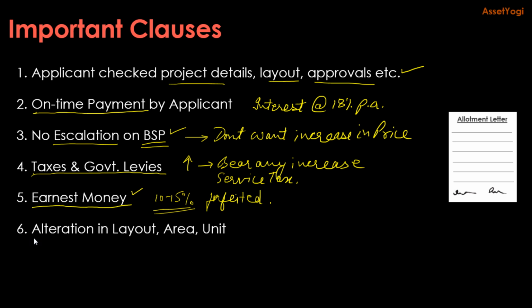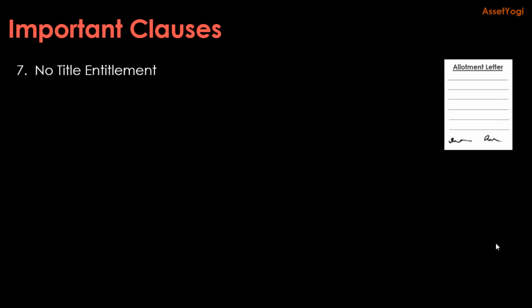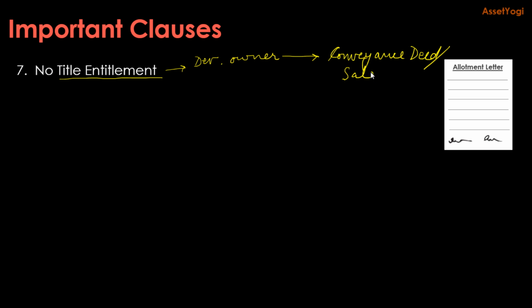Then the allotment letter also specifies that the applicant is agreeing to any alteration in layout or area of the unit or the unit number. As we have discussed earlier, you don't get any title entitlement with the allotment letter. So the allotment letter will clearly specify that you don't get any title entitlement and the developer remains the owner. You can get your title entitlement from the owner once you sign the conveyance deed or sale deed, not before that. And this also has to be registered at the registrar office.